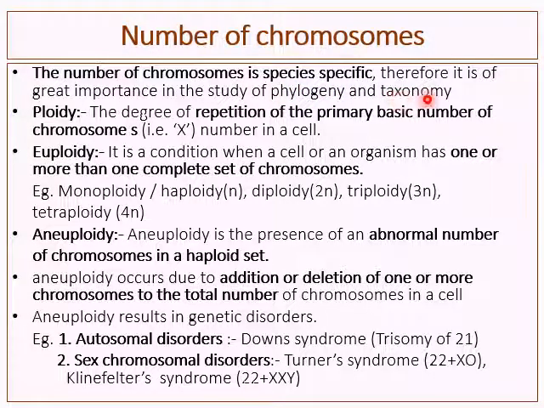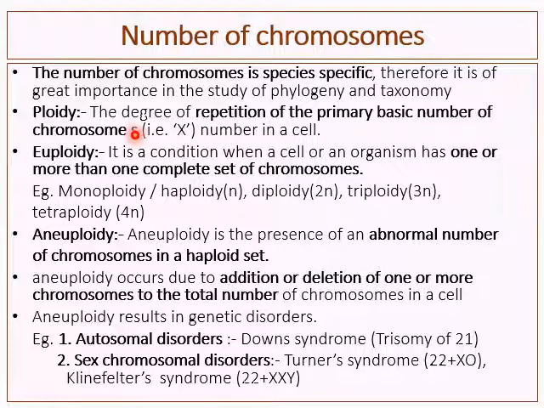What do you mean by taxonomy? Taxonomy is nothing but classification of organisms. So for the classification, comparison between the genomes or the number of chromosomes has great importance. Then ploidy: the degree of repetition of the primary basic number of chromosomes, which is represented as X in a cell.